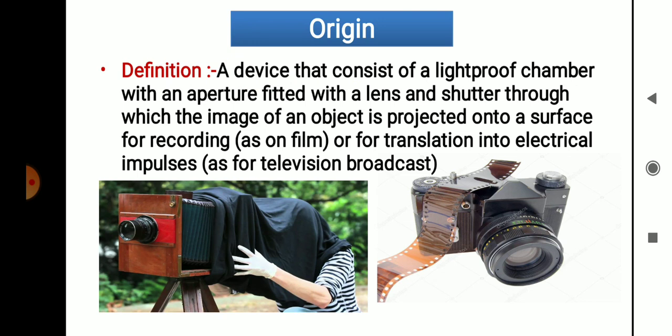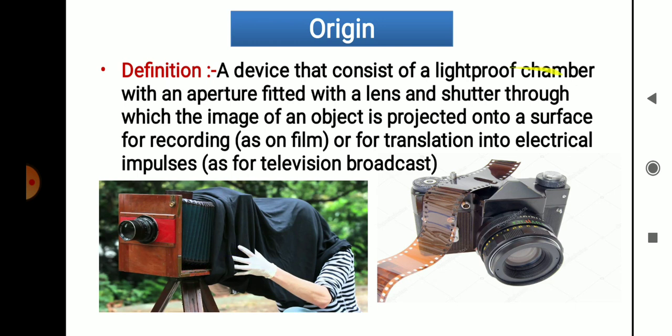It consists of a light-proof chamber. Light-proof means no light will come inside this box.